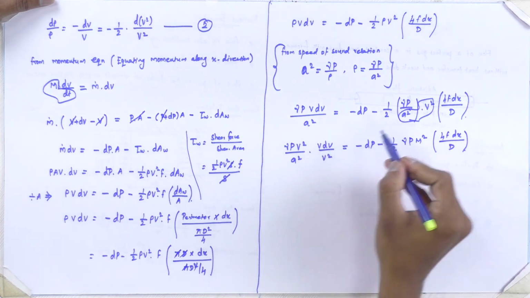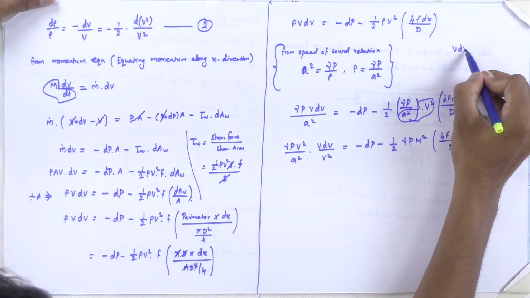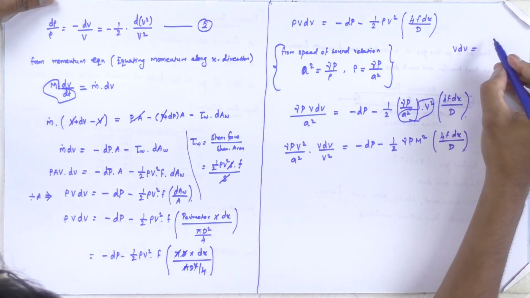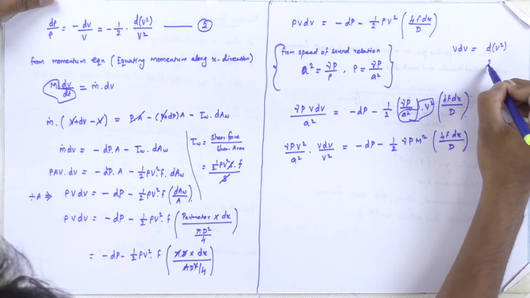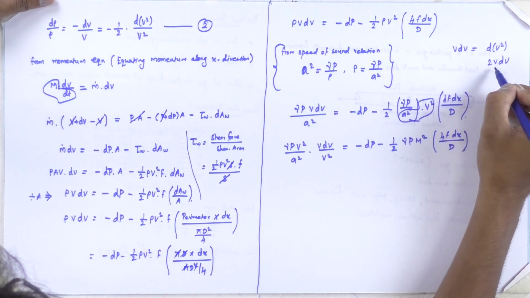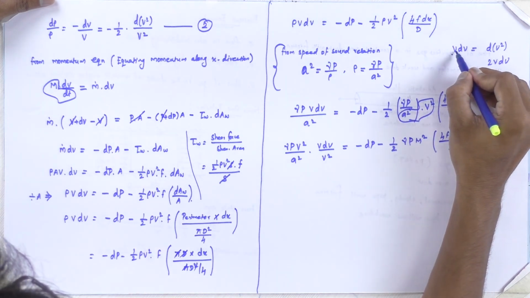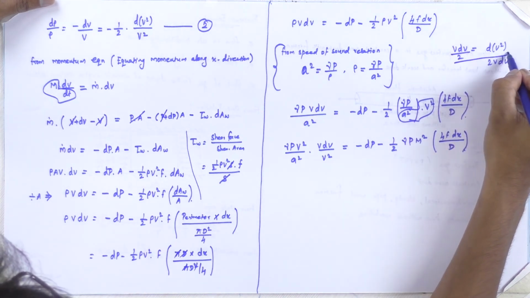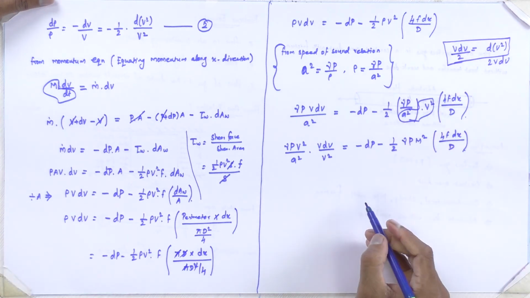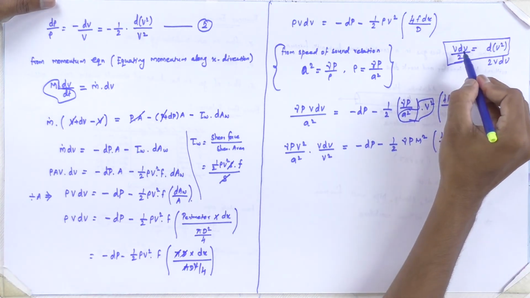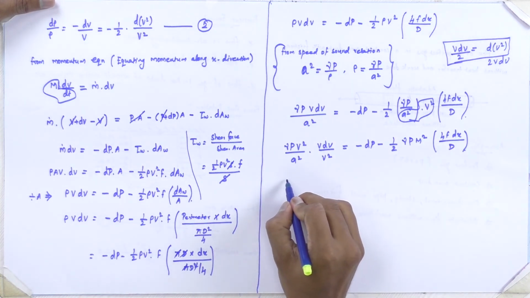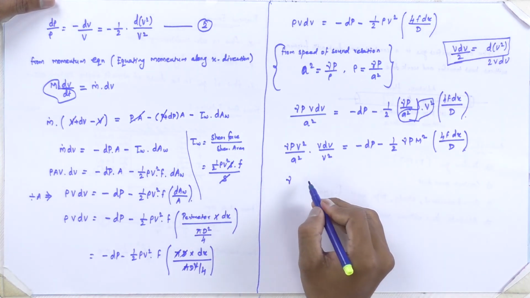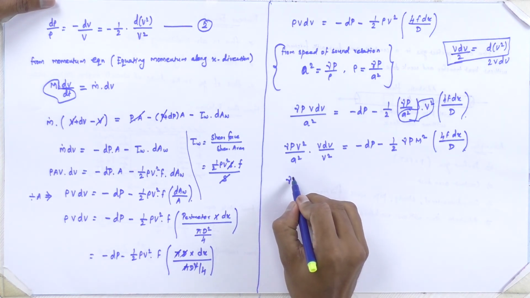We can represent v dv as, v dv is actually equal to d of v square divided by 2. So instead of v dv, we replace it by d of v square, that is gamma p.